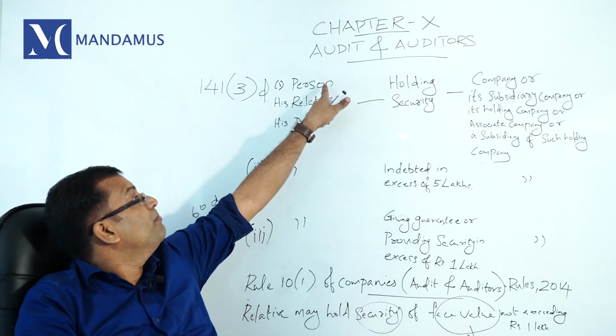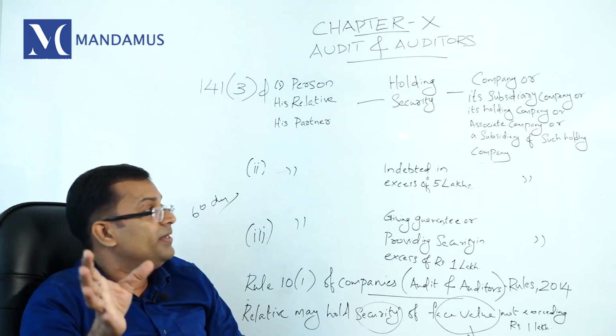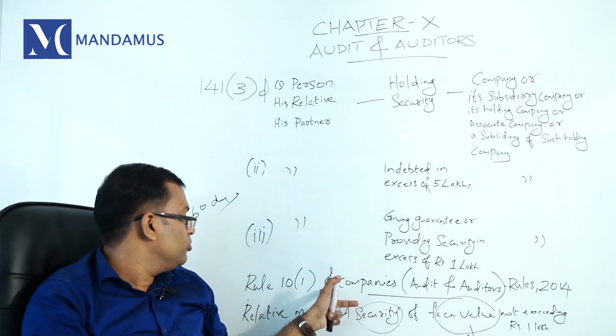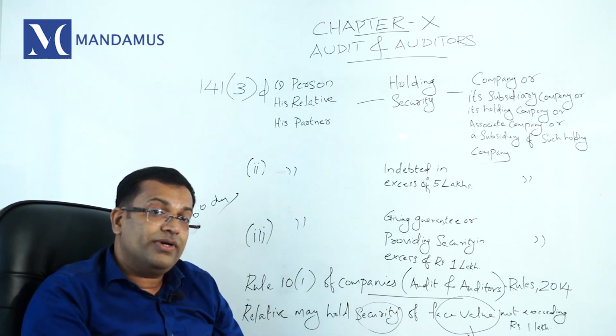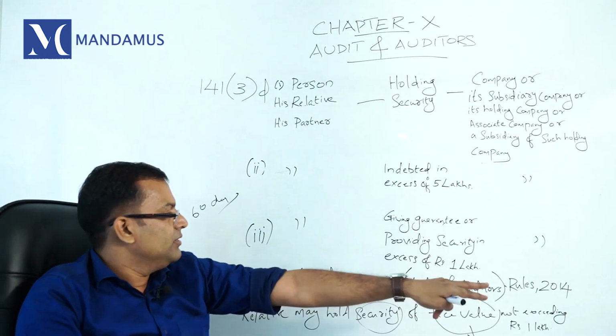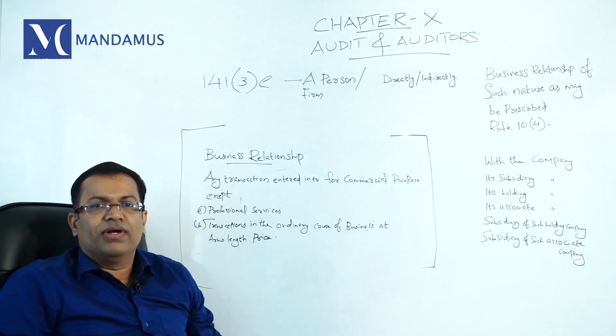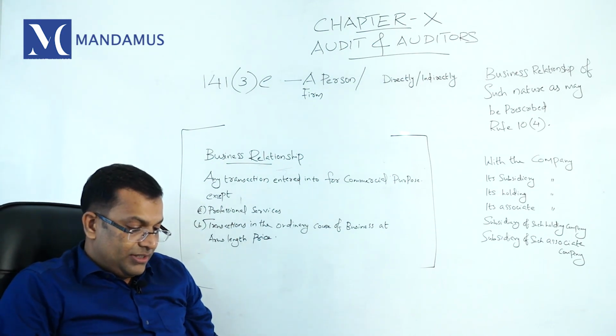Holding security, the person and partner should not hold any security in the company. For a relative, there is an exception through Rule 10, up to 1 lakh. If a relative acquires security above rupees 1 lakh, within 60 days he has to maintain the limit within 1 lakh rupees. See, Section 141 sub-section 3 clause (e). What does it say?